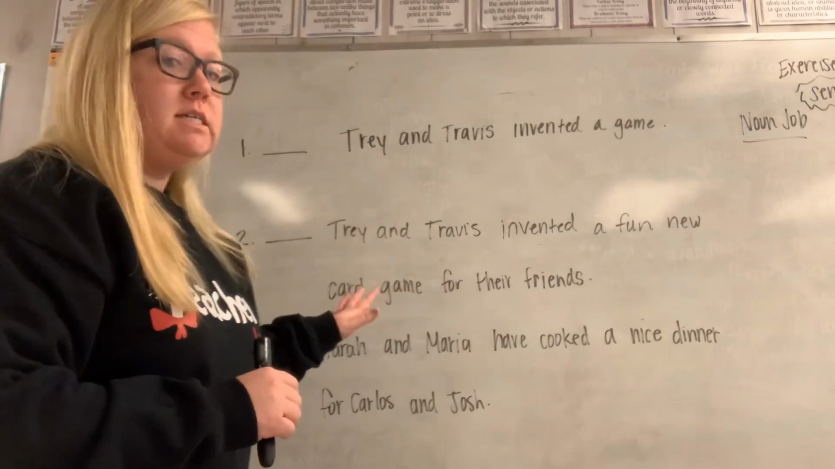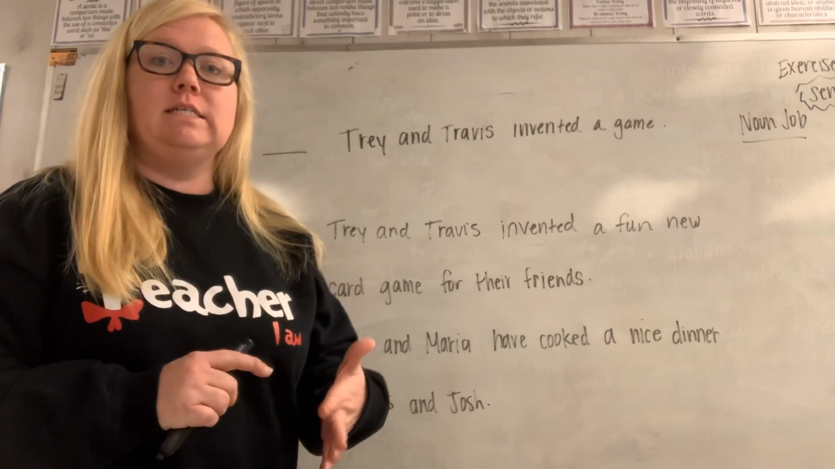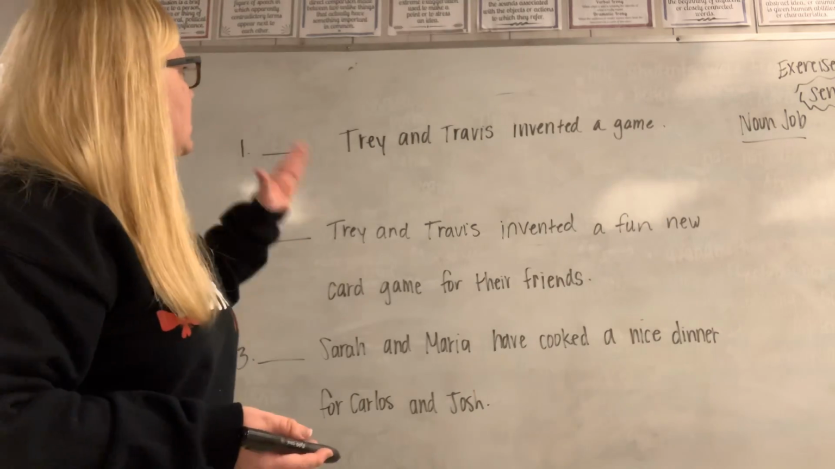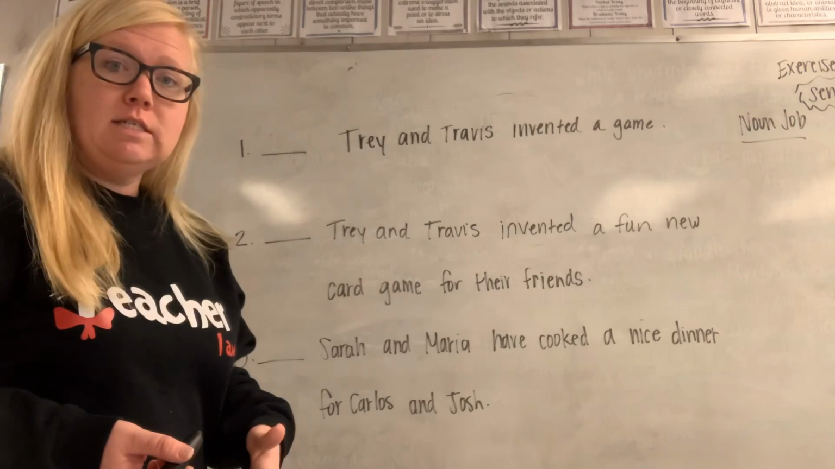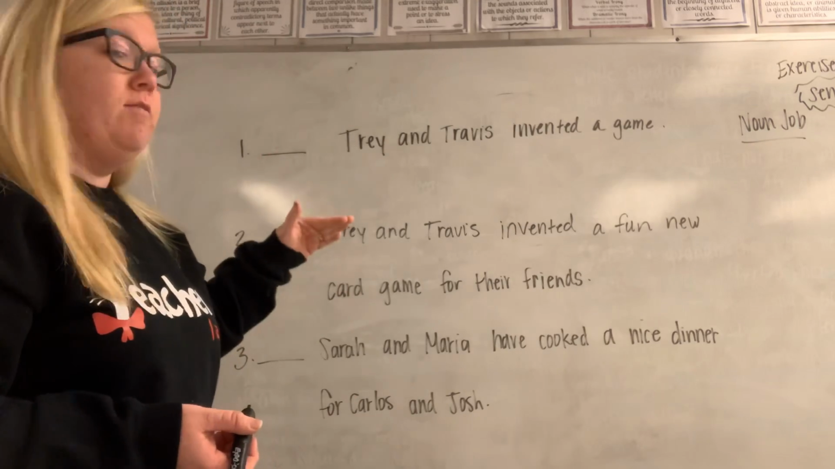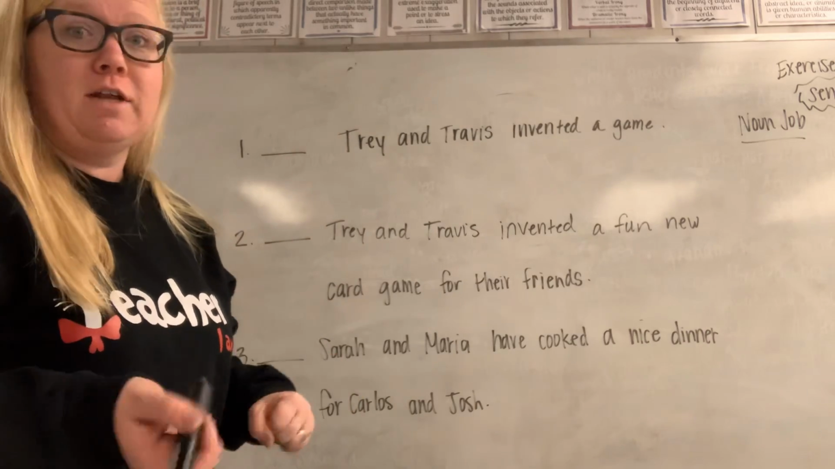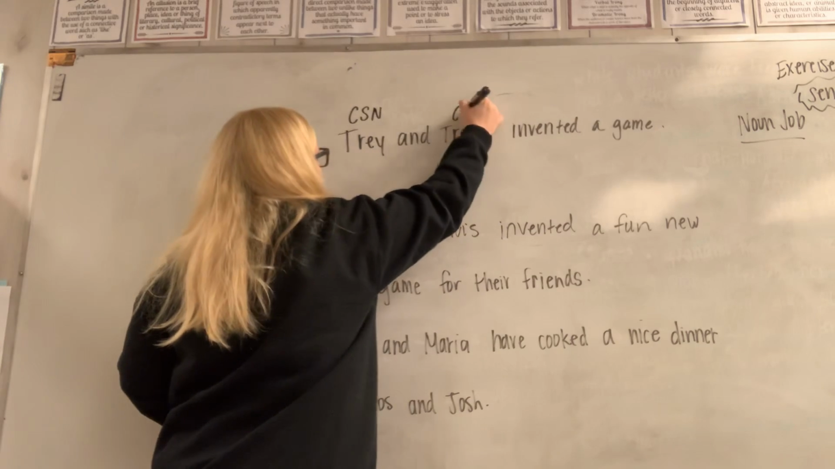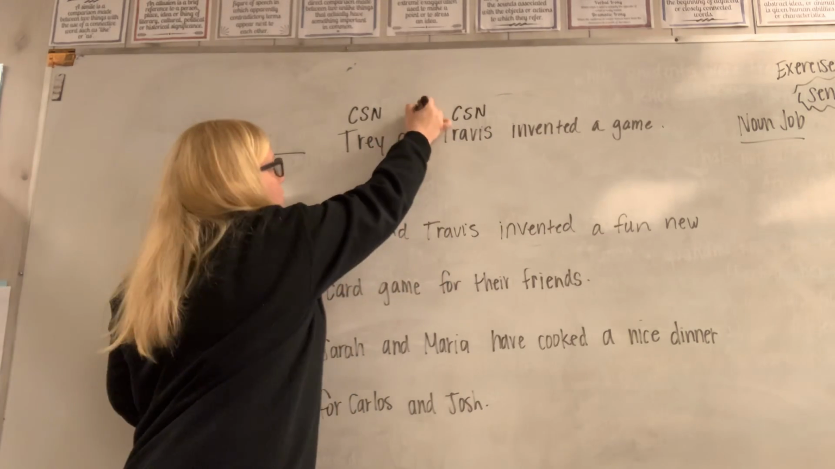So I have the sentences on the board, so I'm going to go through and label the sentences and ask you questions as I'm labeling. Number 1 says, Trey and Travis invented a game. Who's the sentence about? It's about Trey and Travis, and there's 2 of them, so that means there's going to be a compound subject noun. Sorry, I can't talk this morning. So compound, subject, noun. The word and is always a conjunction.